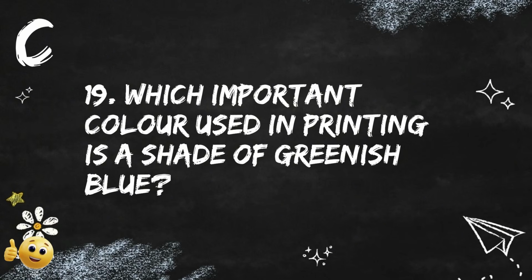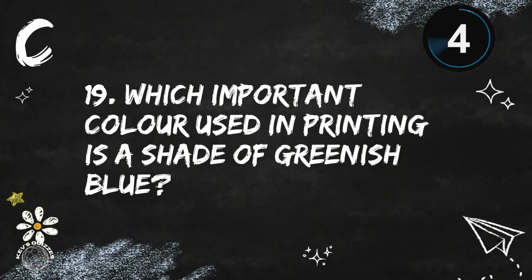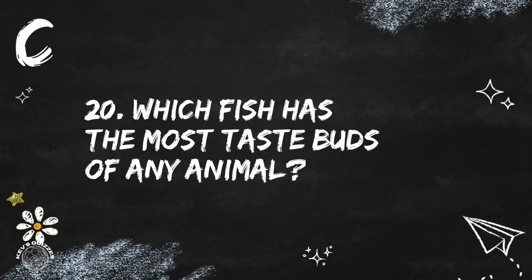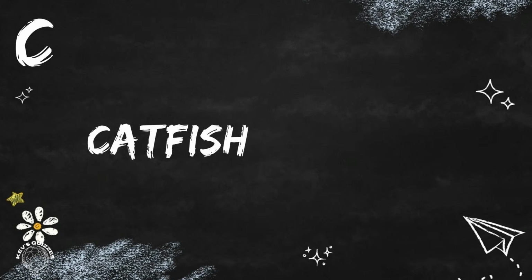Question 19. Which important colour used in printing is a shade of greenish blue? The shade of greenish blue is cyan. Question 20. Which fish has the most taste buds of any animal? It is the catfish, which is covered in over 175,000 taste buds located all over its body.